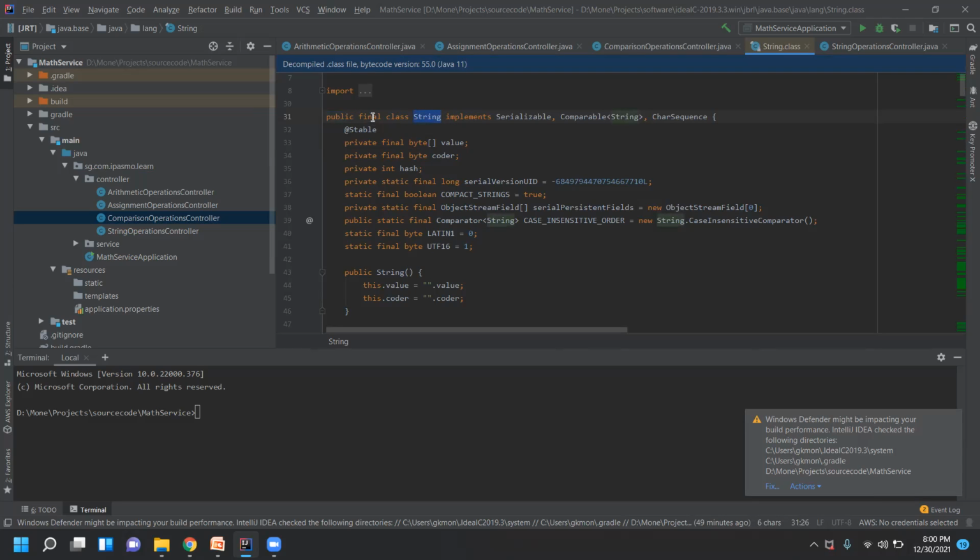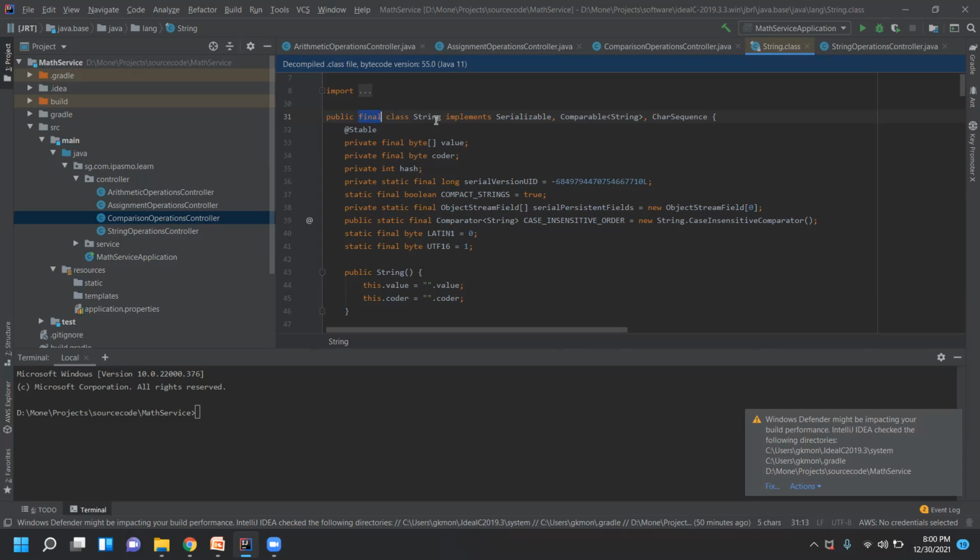Okay, you see here, final. I'll tell you the importance of final and why we need to declare it here. Once you declare any variable of type String, you cannot change it. It means the value that you have already assigned, you cannot change. That's why we declare it as final. You cannot change it means you cannot modify it, right?